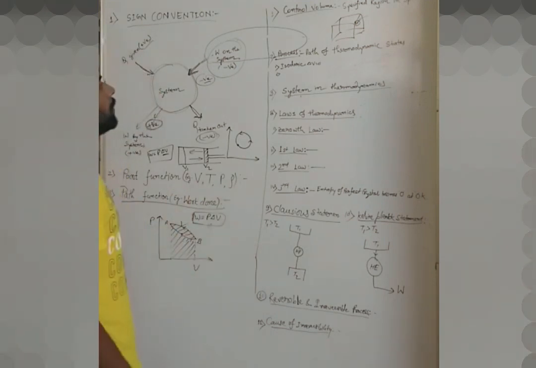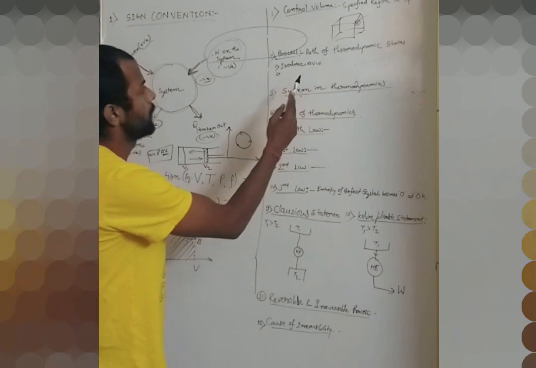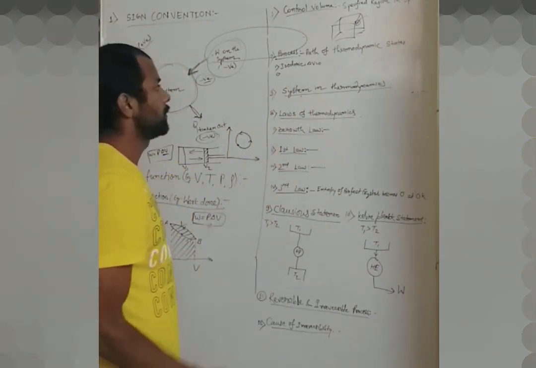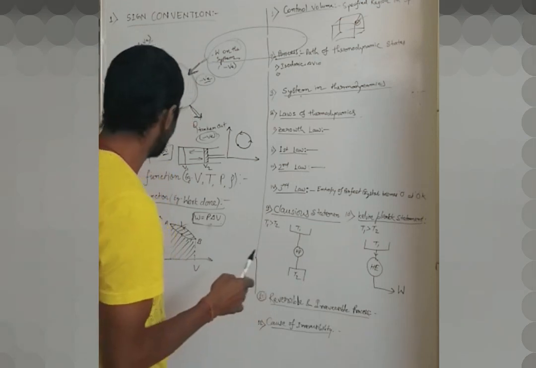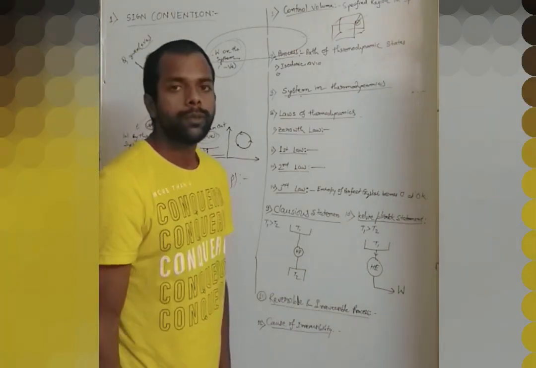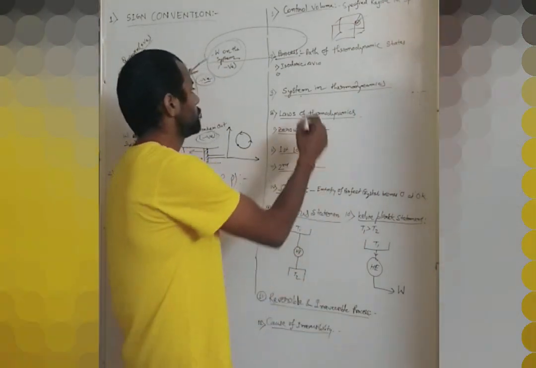Okay, so I already explained control volume, different processes, system in thermodynamics, and path function, point function, sign convention. Now let's move to the next question.